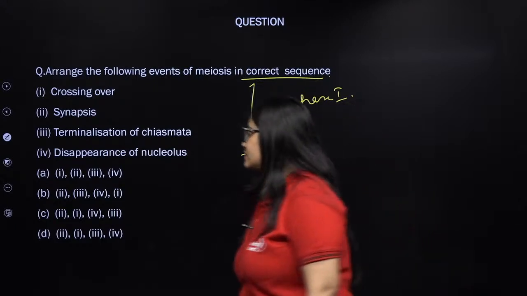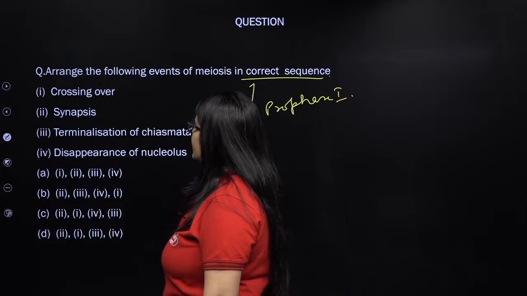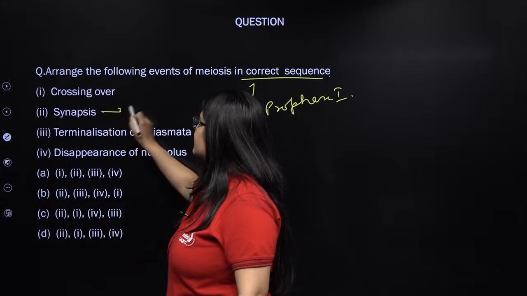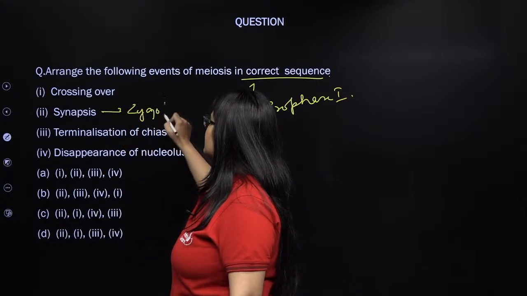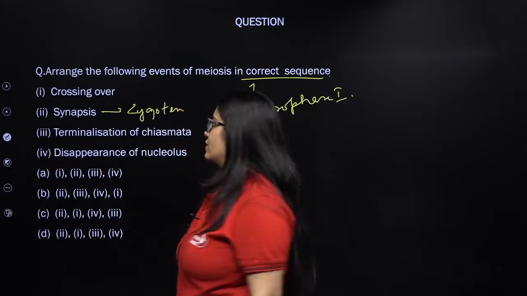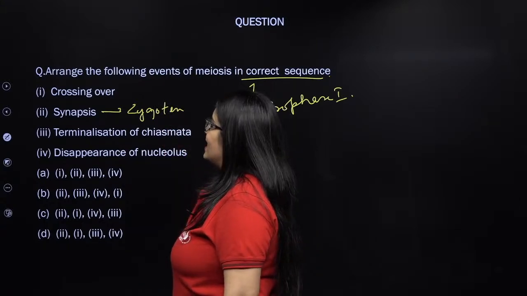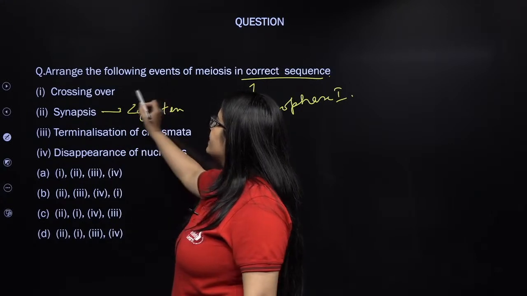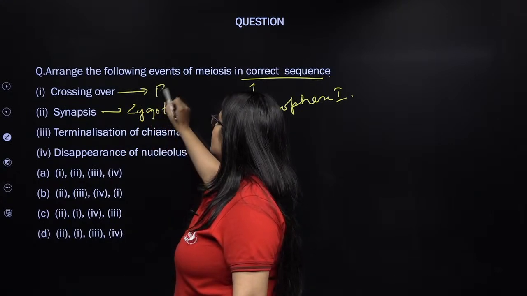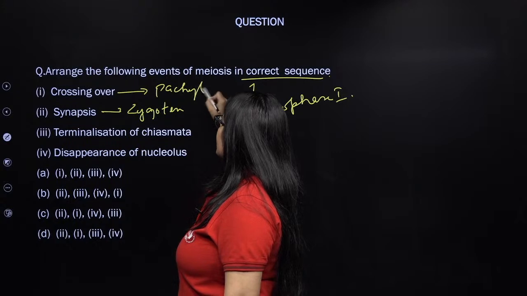Okay, then let me see it. The first one should be synapsis that takes place in zygotene. What is synapsis? When homologous chromosomes come together. Then crossing over will take place in pachytene.